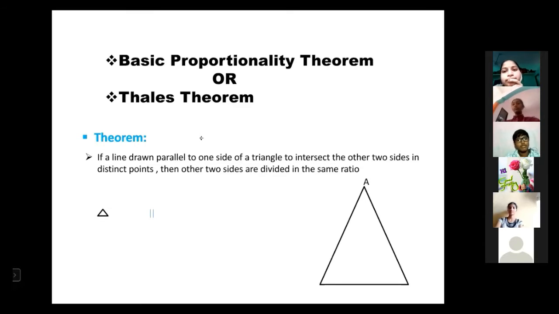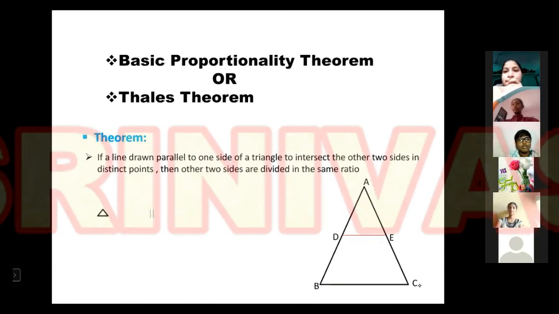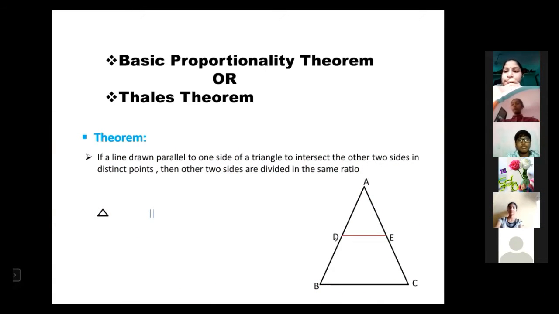See, this is a triangle ABC. I have drawn one triangle here, triangle ABC, and this is a line I denoted as DE. This DE line is parallel to BC.